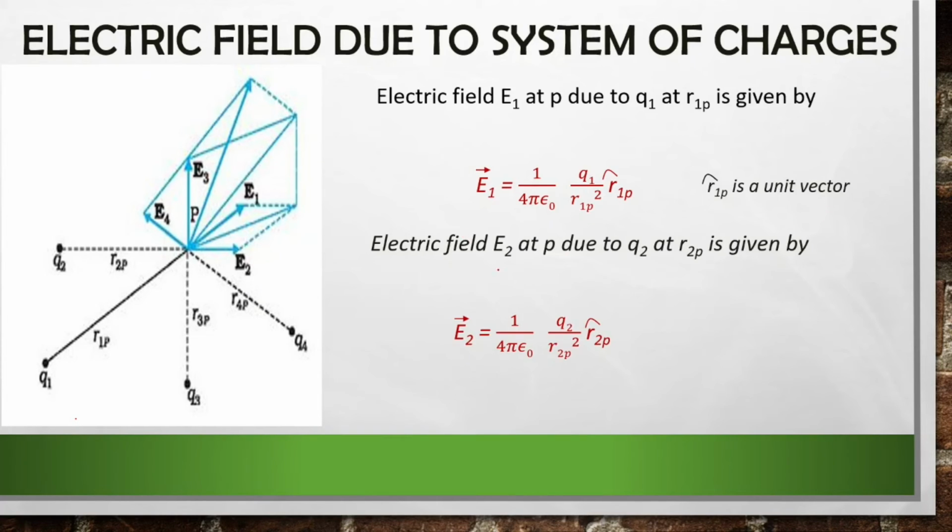Now electric field E2 at point P due to Q2 at R2P is given by E2 is equal to 1 by 4 pi epsilon 0, Q2 by R2P square, R2P cap, and this gives the unit vector. Likewise, we can write the electric field due to Q3 and Q4 at P.